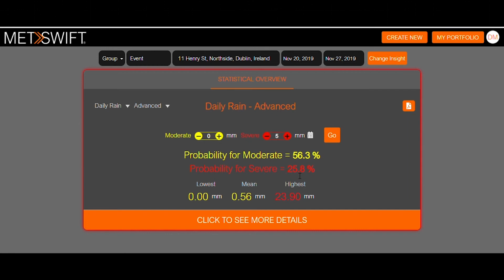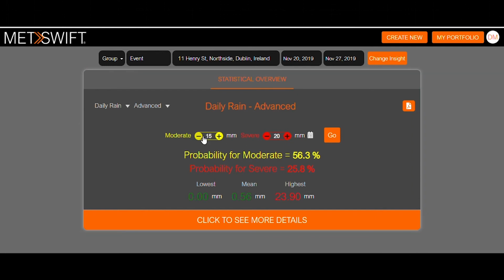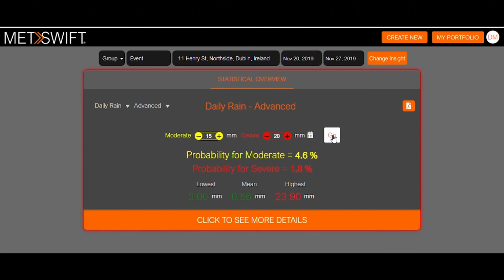And importantly, we can see here linked to our thresholds, quite low at the moment, but we can increase these thresholds to more typical values where rainfall is perhaps prohibitive to events going ahead or may cause cancellation. I can click this go button, the information is reassessed, recalculated, and I can see typically there's a 1.8% chance that any one of these days between the 20th and the 27th of November this year will see more than 20 mil of rain. So if this is a limit that would make the difference between an event going ahead or not, then that's an important statistic there.